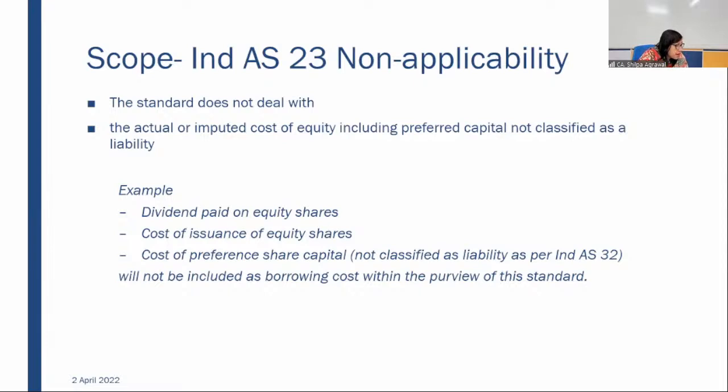Sairan has asked one question: ma'am, why not consider assets other than qualifying assets in borrowing cost? See, when we are borrowing anything, interest is not a point-in-time expense. It is incurred over the period. You are utilizing the borrowing for say 2 months, for 2 years.